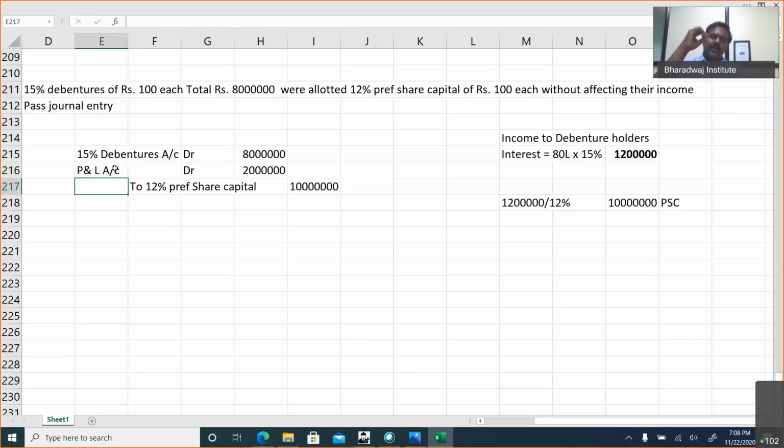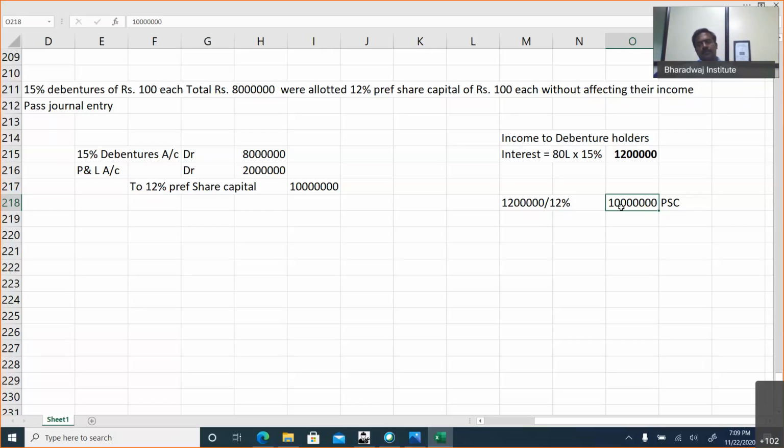Once again, you are a debenture holder. What is your income now? 12 lakhs. In future, you are going to be a preference shareholder getting 12% dividend. So 12 lakhs earned at 12% means what should be the face value of preference share I should give you? 1 crore. So old liability is 80 lakhs, for which I am exchanging 1 crore of preference share capital. There is a loss, that loss will be adjusted in P&L account.